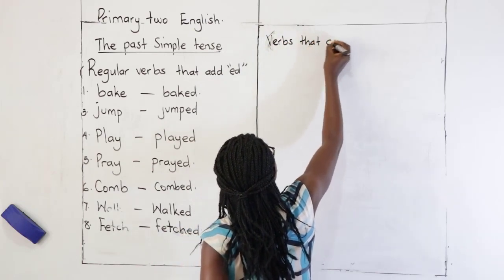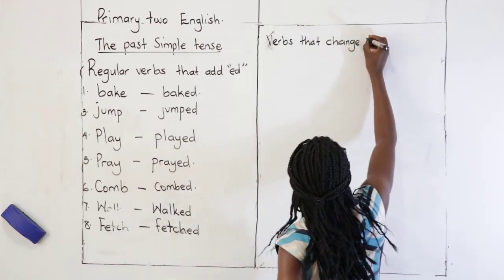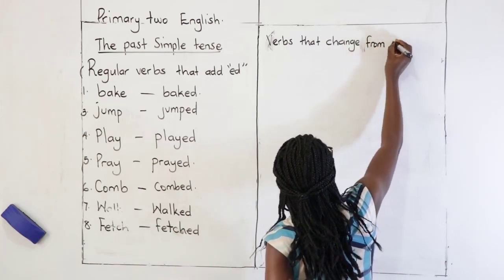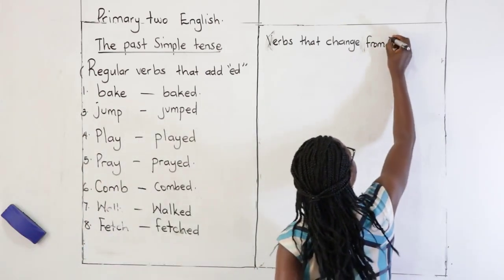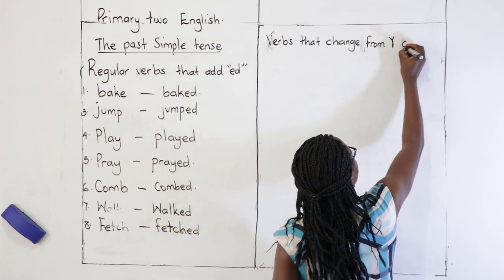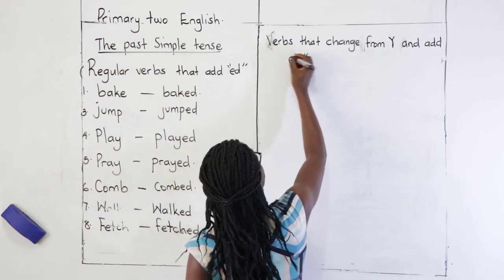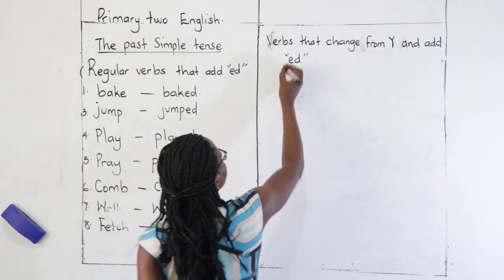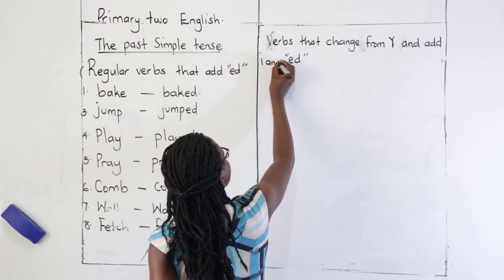Verbs that change from Y to I, listen, from Y and add ed. What do you add? Add I and ed.